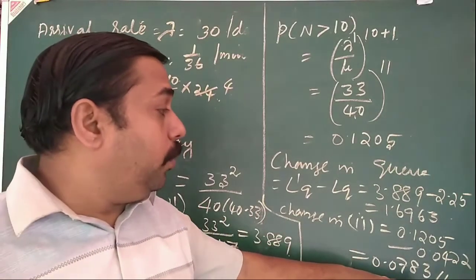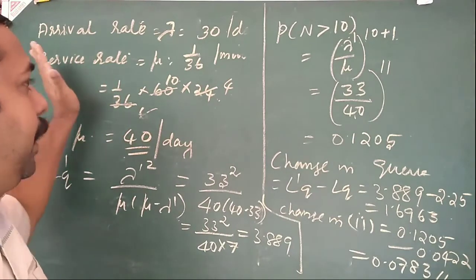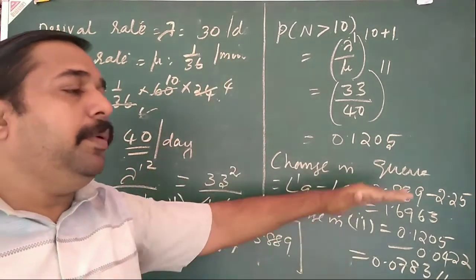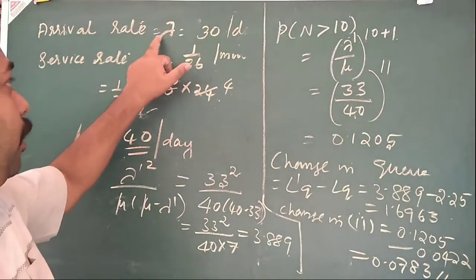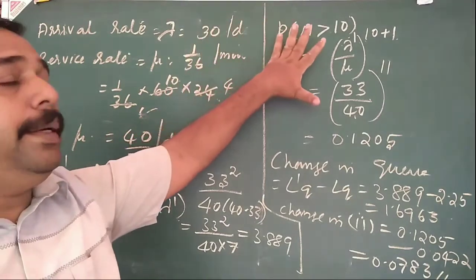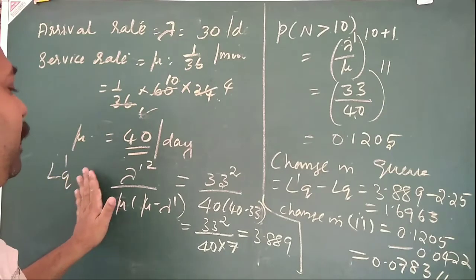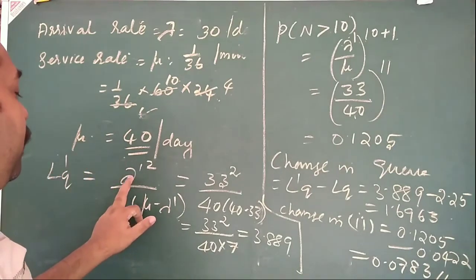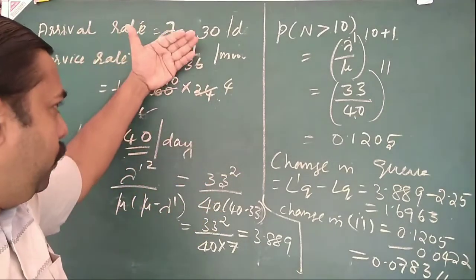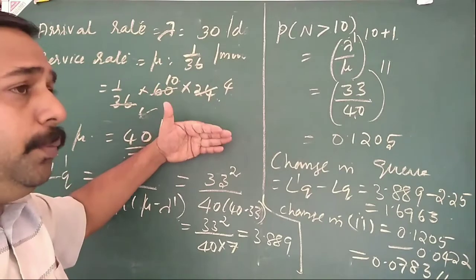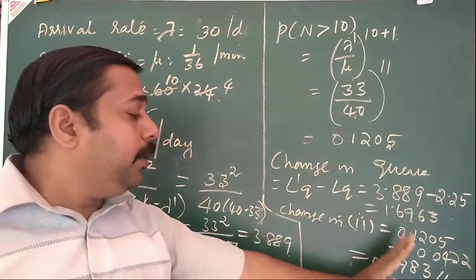So its change is equal to, when we increase the arrival rate, what will be the changes in the two parameters? So first you find the LQ and P of n greater than 10 by using these two parameters. Then we use the next parameter, lambda dash, that is 33. Then find these two conditions, sections 1 and 2. Then we have to find the change, that is second minus first for each case. So that is the answer.